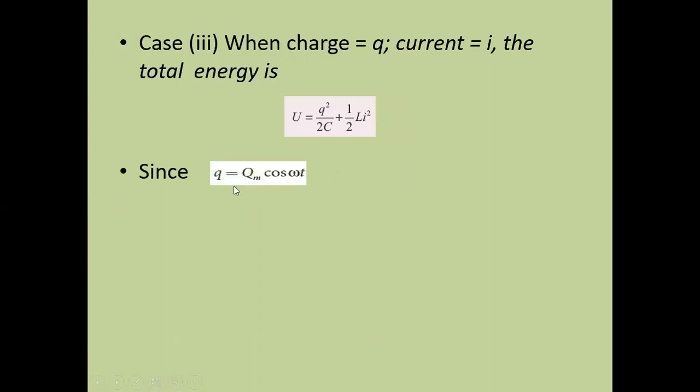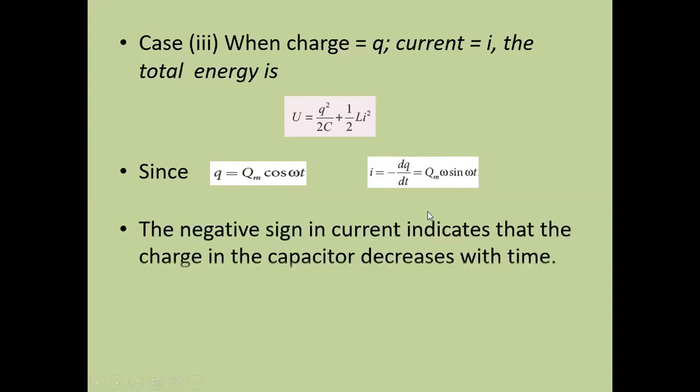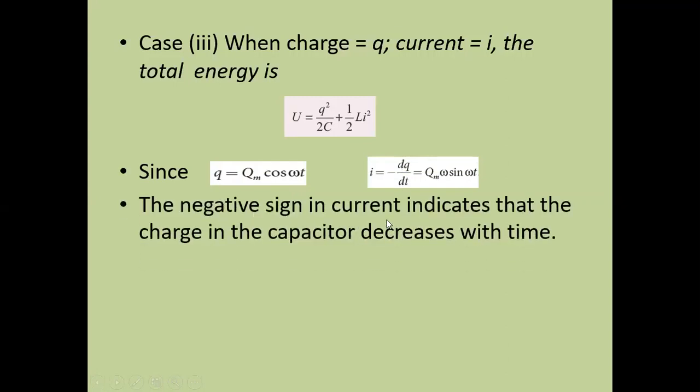Now we know Q can be written as Qm cos omega t, so we can write the current I is equal to minus dq by dt. Why are we introducing the minus sign? The minus sign says the charge in the capacitor is decreasing with respect to time.